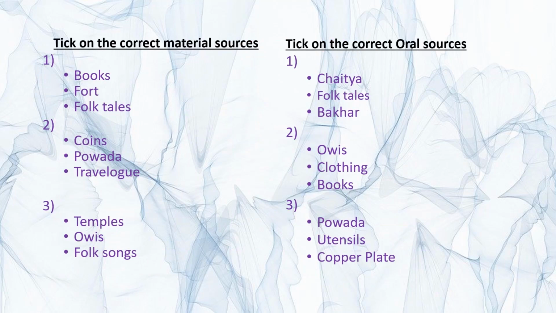Children, in your workbook on page number 7, you have question number 4. Classify the following into material sources, written sources and oral sources of history. When we discussed this question, I had told you to make 3 columns, and in these 3 columns you have already written the material source, the written source and the oral source, in the space provided in your workbook, right?